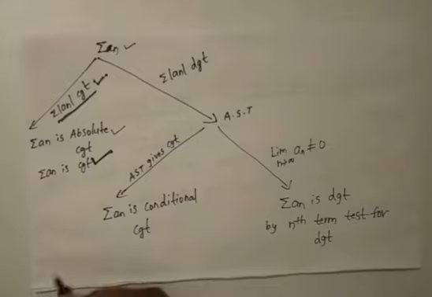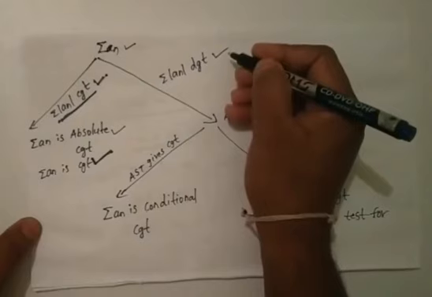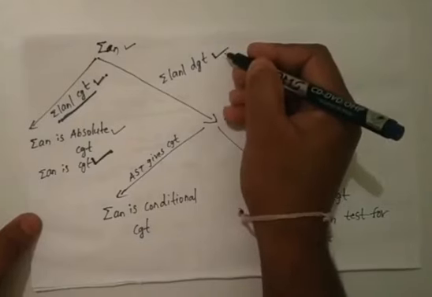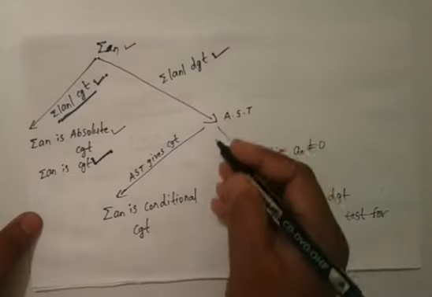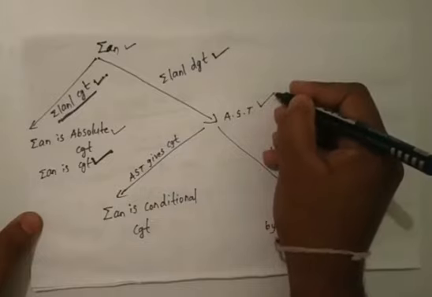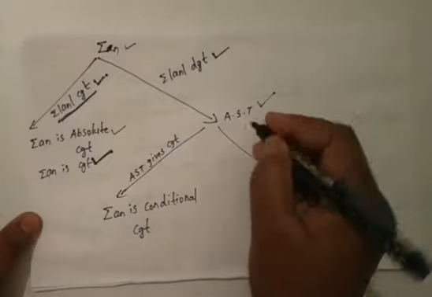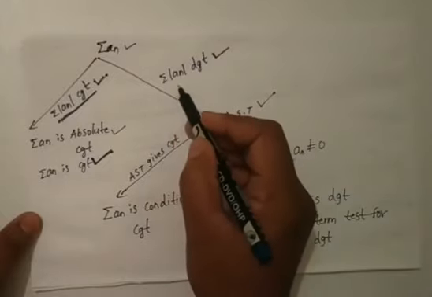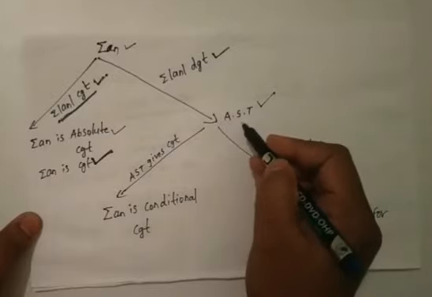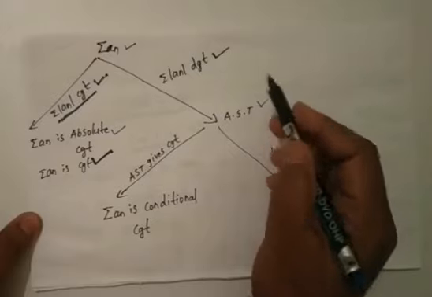Okay, suppose if summation a n is divergent, then in this case we will use alternating series test to test the convergence for the series. Suppose summation modulus of a n is divergent, then in this case we will use alternating series test to test the convergence for the series.